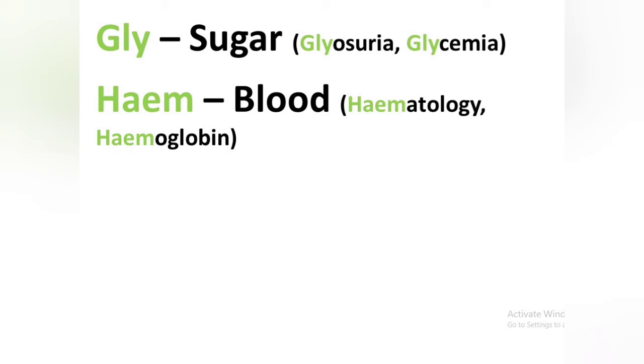And another term is there, haem, which relates with the blood, and the example is haematology. The study related with the blood is known as haematology. And another term is there, hemoglobin. Haem means blood and globin means a protein. A protein which is present in blood is known as hemoglobin.